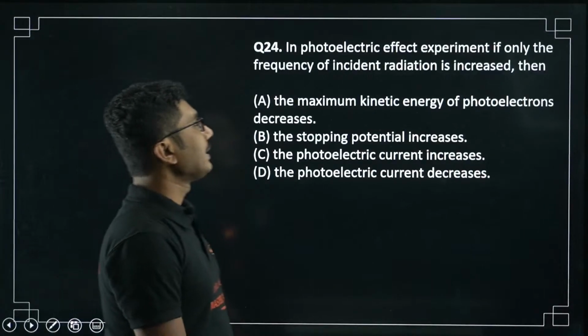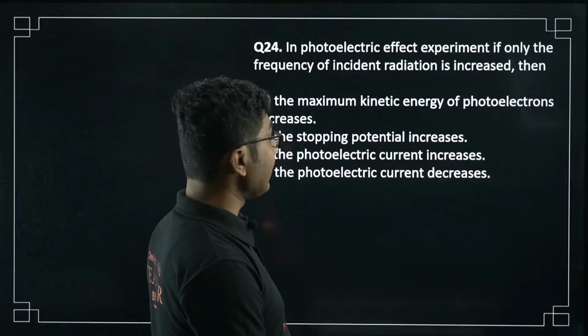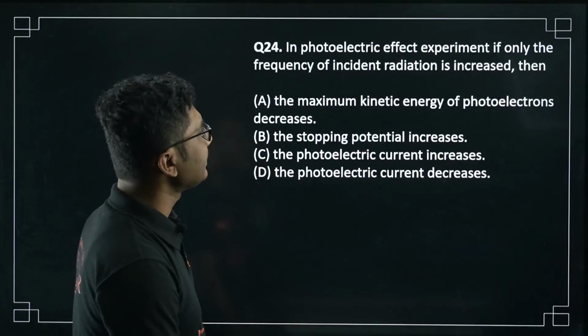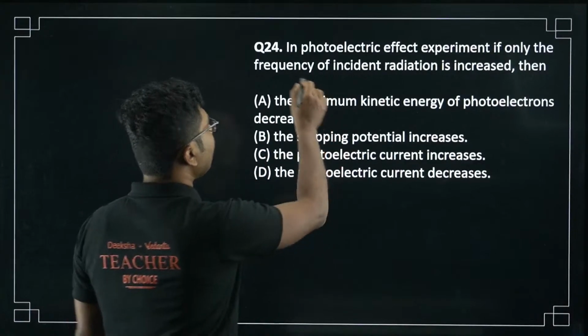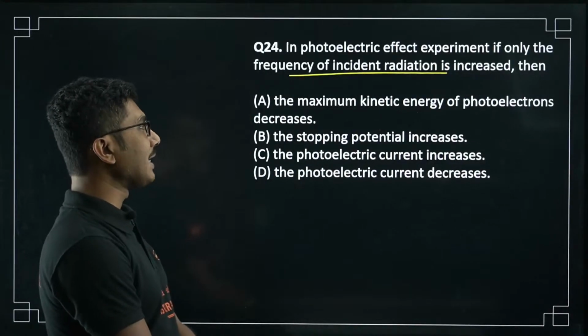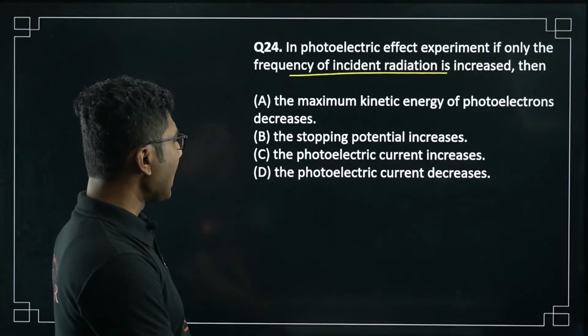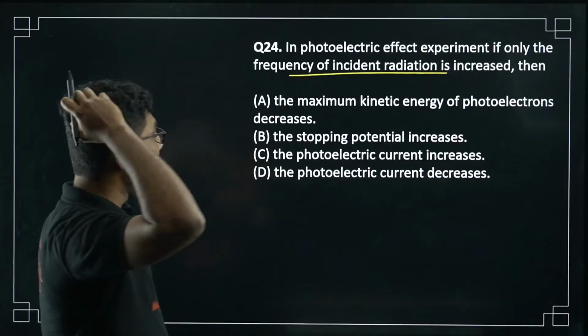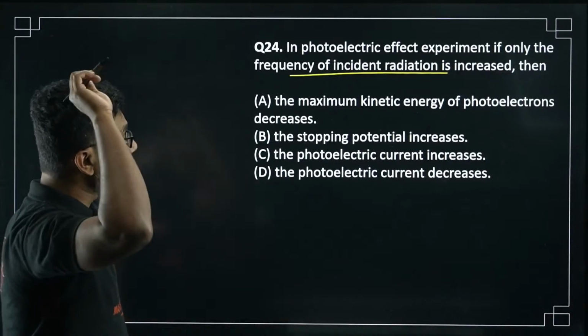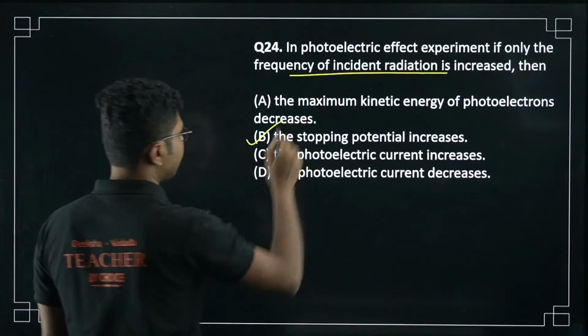In a photoelectric experiment, if only the frequency of incident radiation is increased, then the maximum kinetic energy of photoelectrons decreases. I think I have answered this question. It is getting repeated. So only if you increase the frequency, the stopping potential will increase.